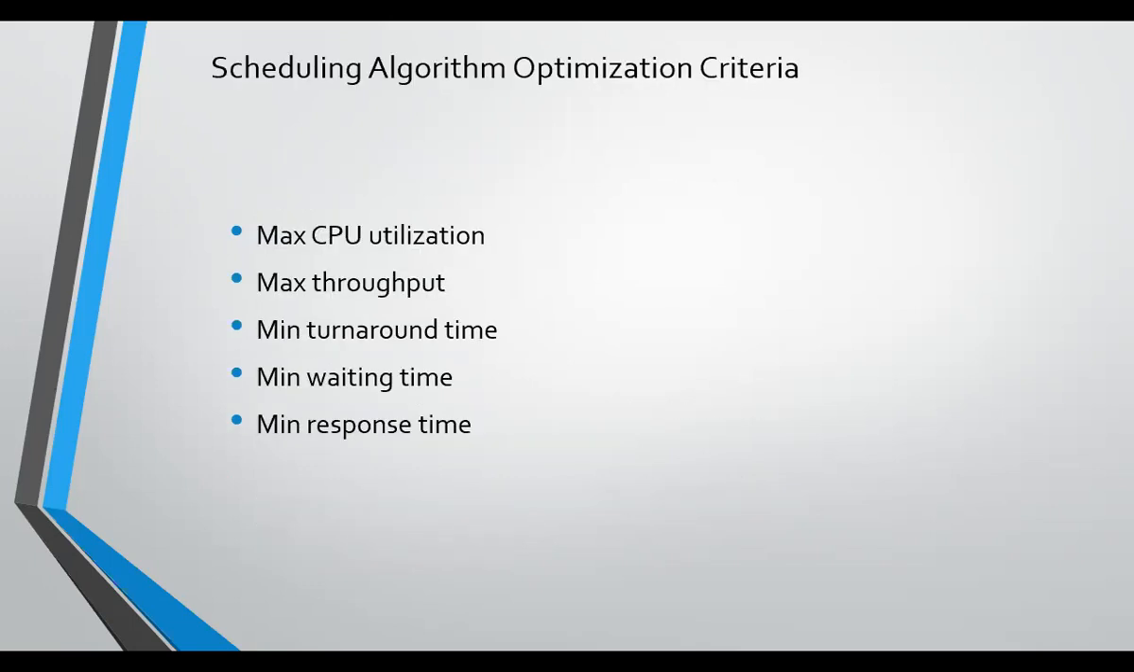Scheduling algorithm optimization criteria. The algorithm can be designed based upon these criteria only. Basically, it should maximize the CPU utilization and maximize the throughput, while the turnaround time, waiting time, and response time should be at a minimum. Based upon this, we have to design the scheduling algorithm.